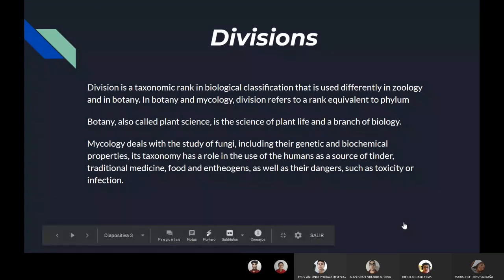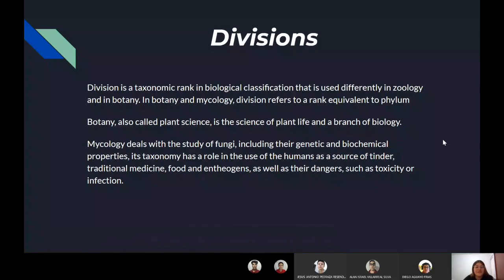Division. Division is a taxonomic rank in biological classification that is used differently in zoology and in botany. In botany and mycology, divisions refer to a rank equivalent to phylum. Botany, also called plant science, is the science of plant life, and a branch of biology. Mycology deals with the study of fungi, including their genetic and biochemical properties.